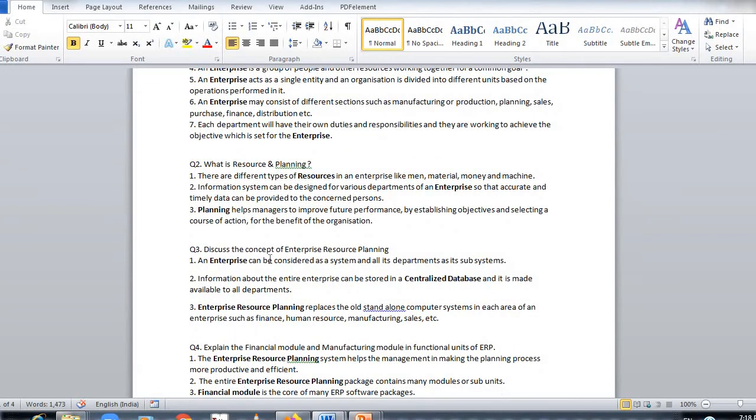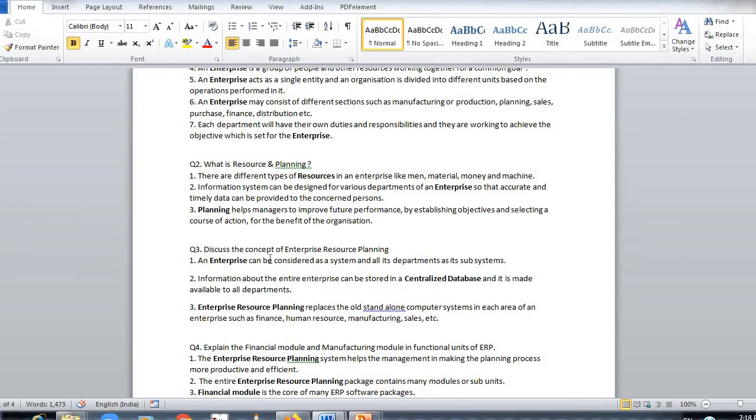Discuss the concept of ERP, that's enterprise resource planning. Now enterprise can be considered as a system and all its departments as subsystems. Enterprise is a single entity and it has various departments, that is subsystems. The departments such as production, planning, sales, purchase, finance, distribution and so on. Information about the entire enterprise can be stored in a centralized database and is made available to all departments.